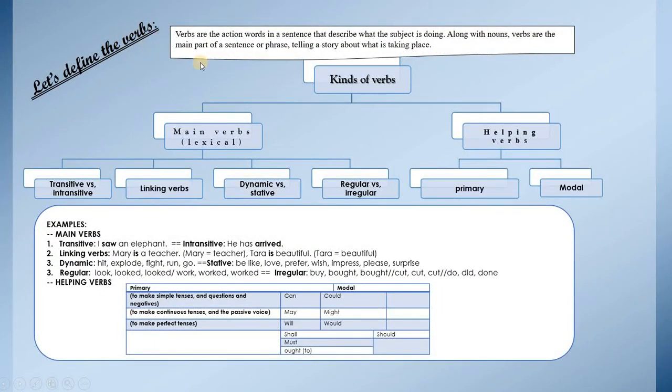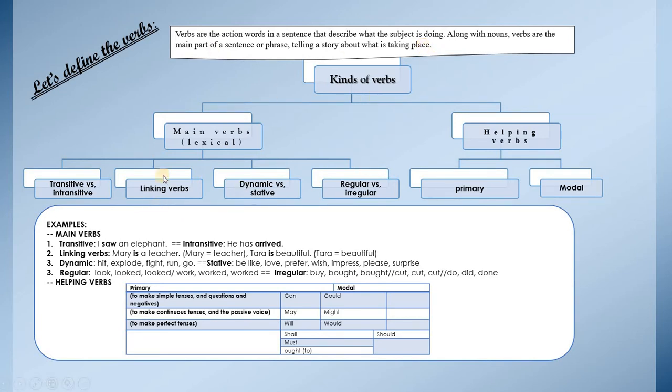The verbs. The verbs are the action words in a sentence that describe what the subject is doing. Along with nouns, verbs are the main part of a sentence or a phrase, telling a story about what is taking place, so it is the nucleus of the sentence.